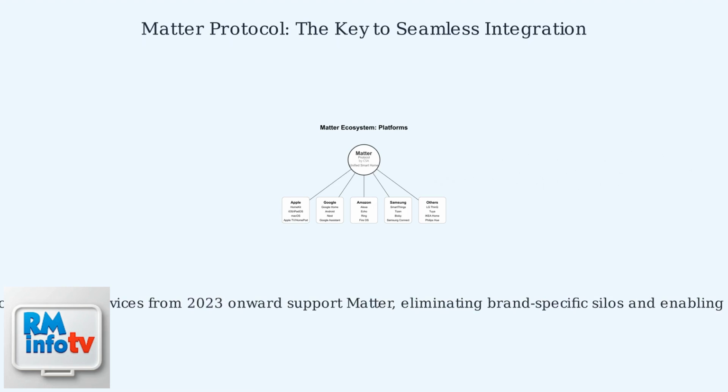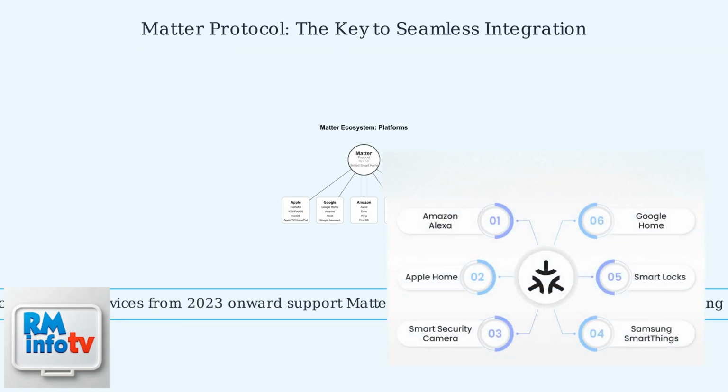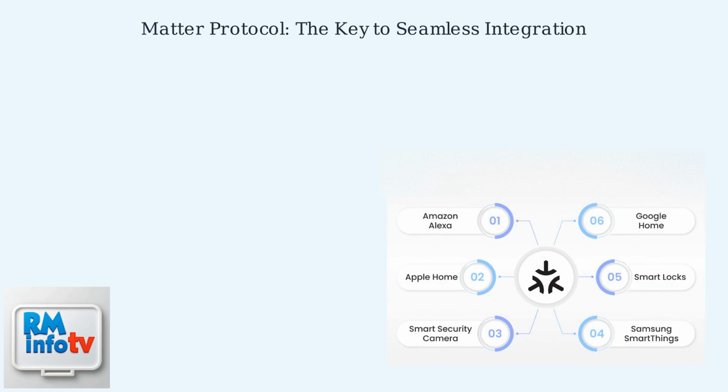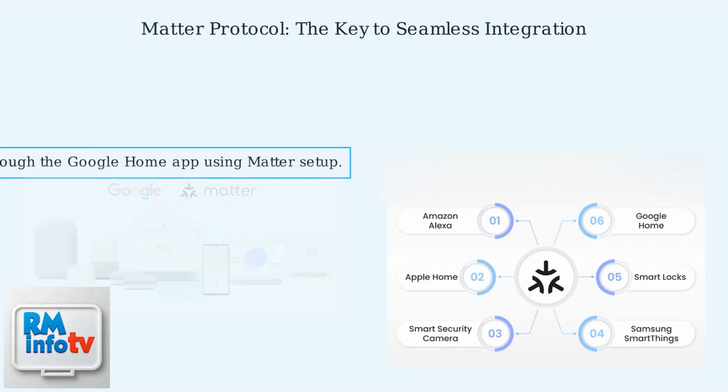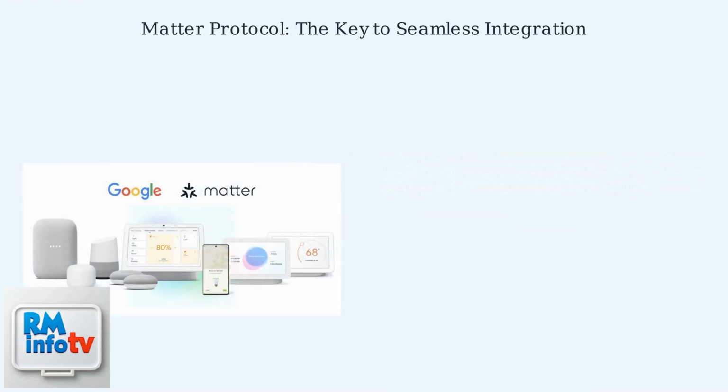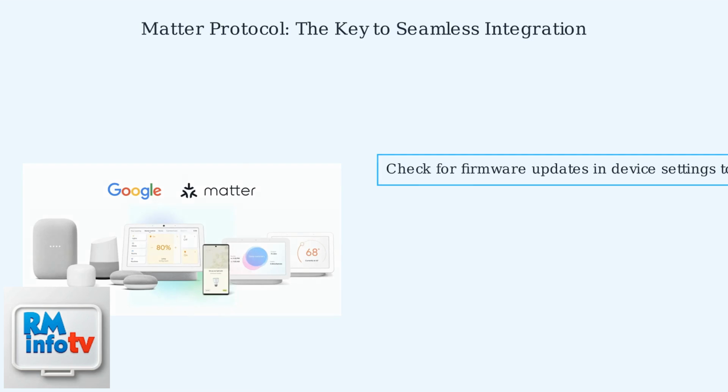By 2025, 85% of new smart lights support Matter, making them compatible with Google Home and other systems. This means you can control Philips Hue bulbs through Google Assistant alongside Nest devices without switching between apps. If your devices support Matter, pair them correctly in the Google Home app by selecting the Matter option during setup. This creates a stable connection that self-heals network issues automatically. Finally, regularly check for firmware updates through the Google Home app or manufacturer apps. These updates ensure your devices remain compatible with the latest Matter standards and fix any known issues.